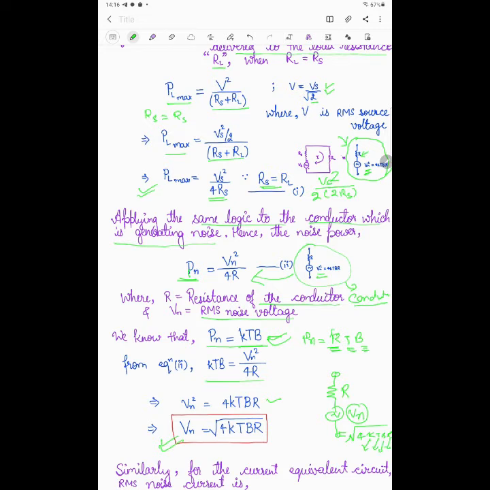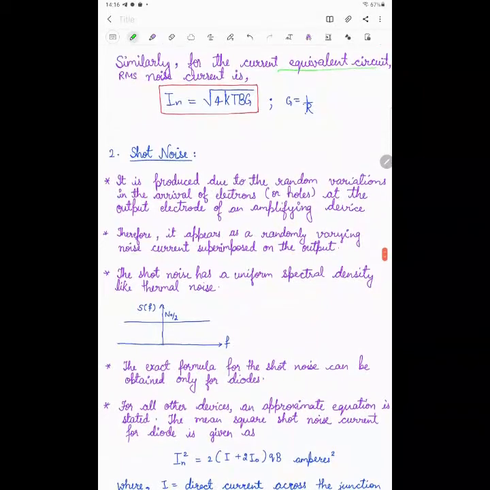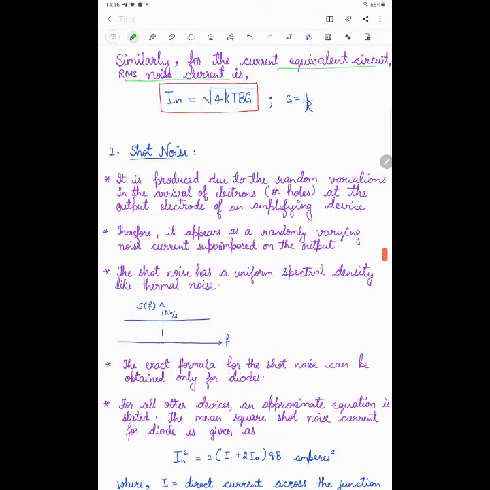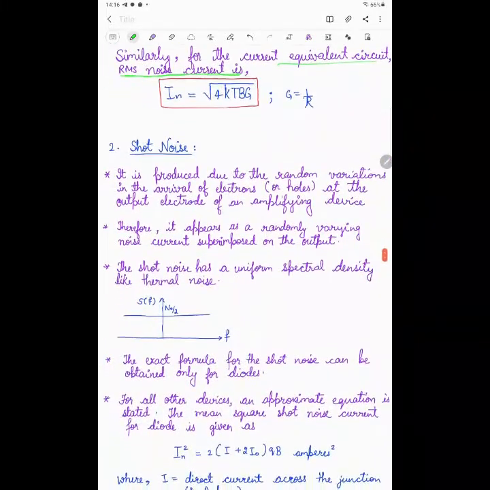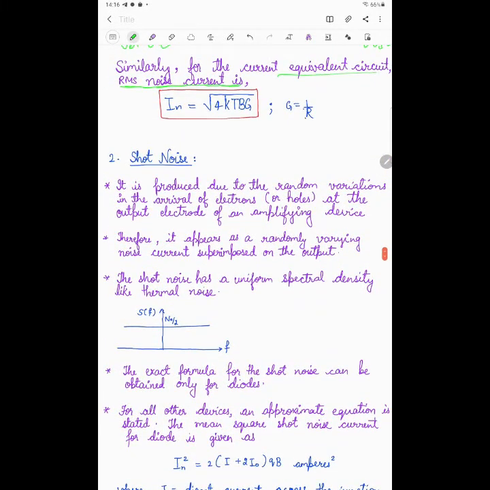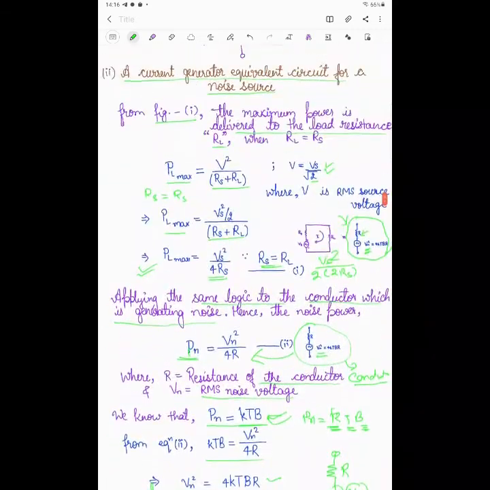Similarly, for the current equivalent circuit, you can calculate the RMS noise current. Earlier, I calculated the thermal noise voltage. You can calculate the thermal noise current for the case of the current source, which I have already drawn here.